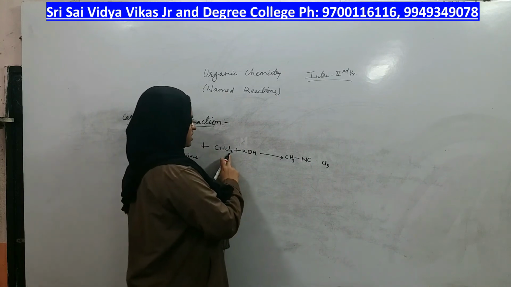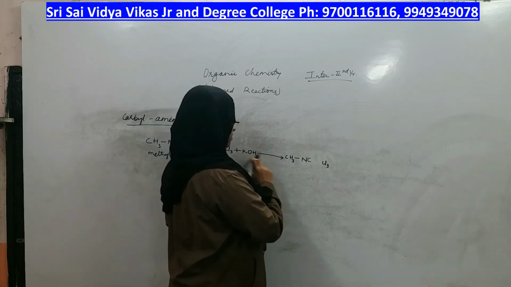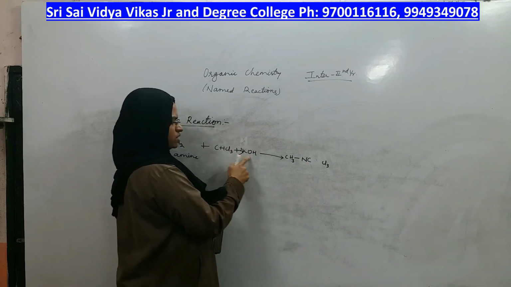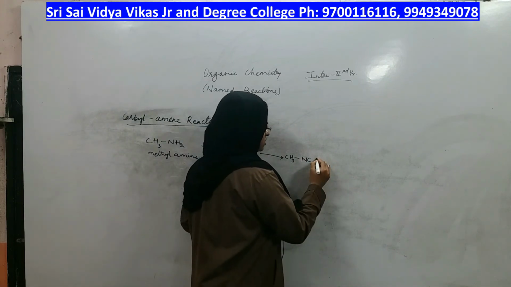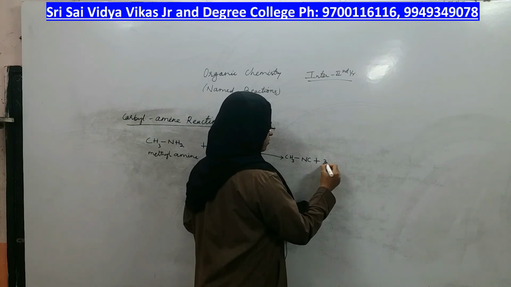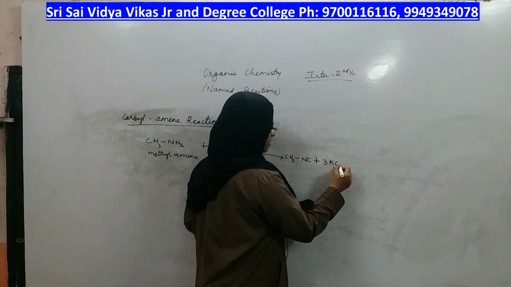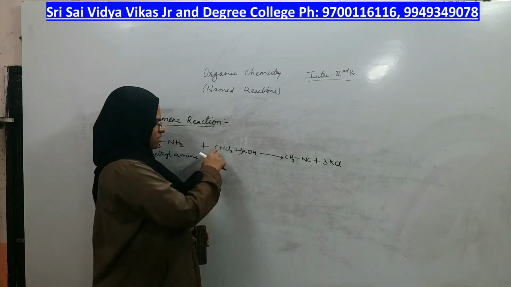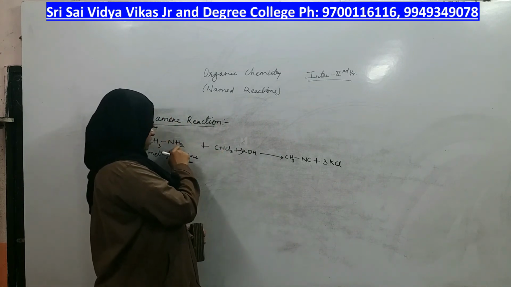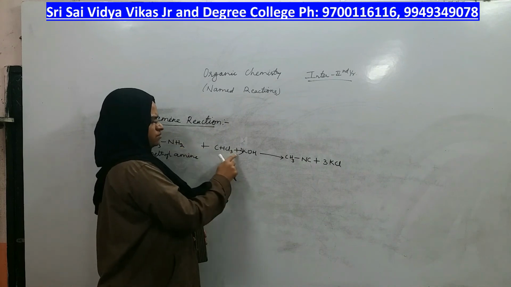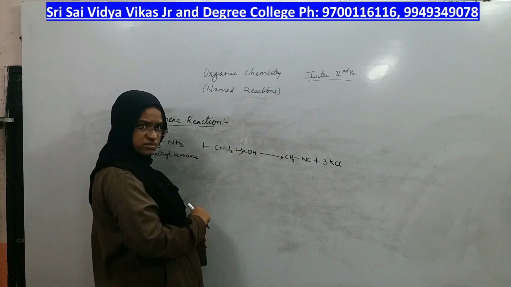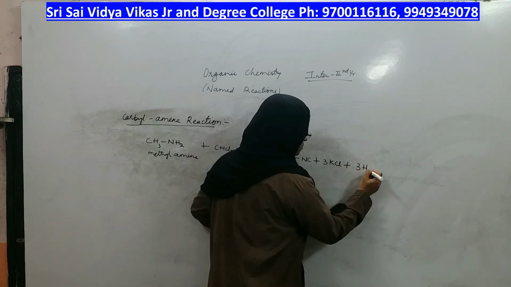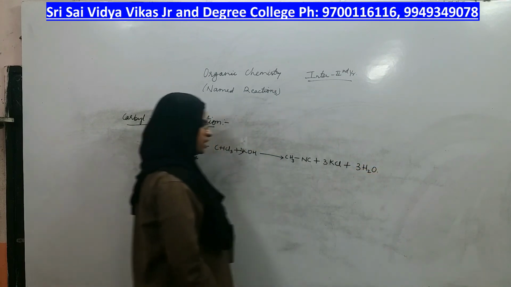Now where are the 3 chlorines and 3 potassiums? If chlorines are 3 in the chloroform, then you should take 3 KOH. So 3 chlorines from chloroform and 3 potassiums from KOH will give you 3 KCl, right? 1 hydrogen, 2 hydrogens, total 3 plus 3 here, 6 hydrogens plus 3 oxygen. What can you get? Water, right?